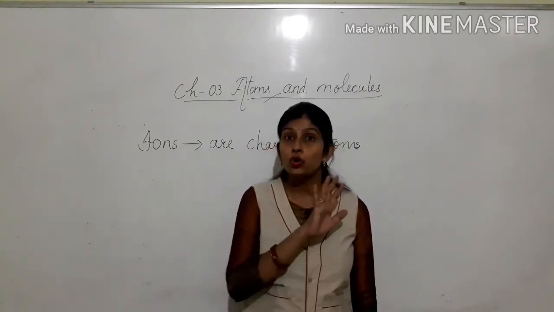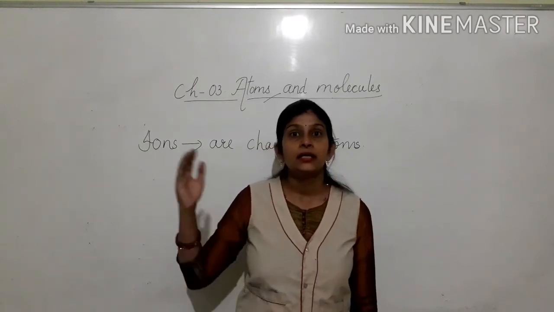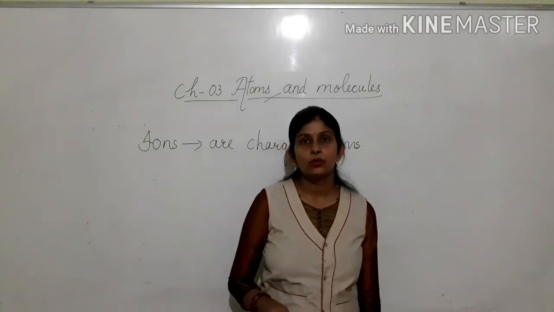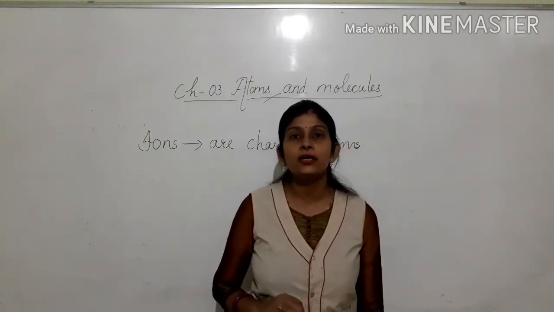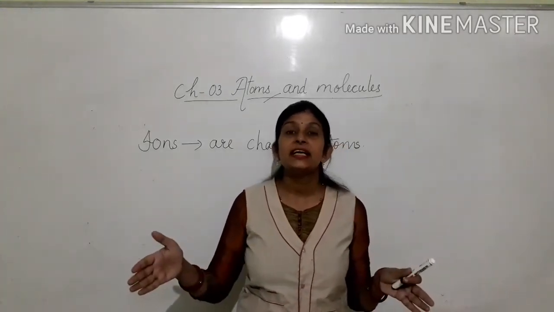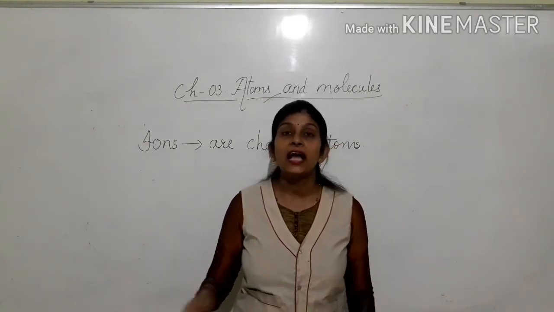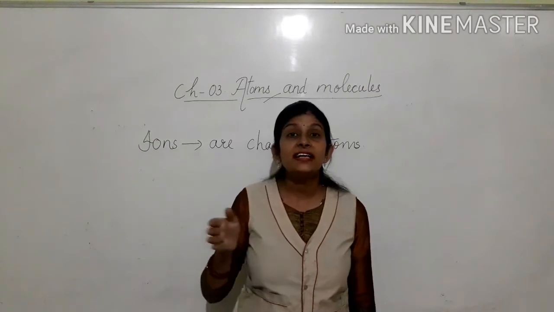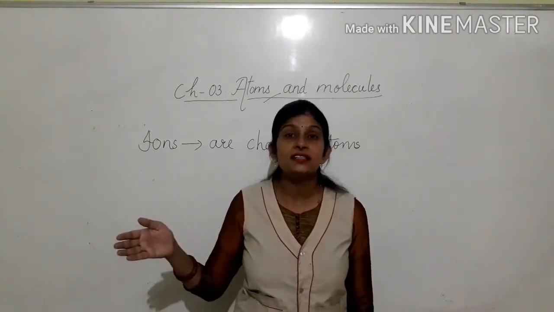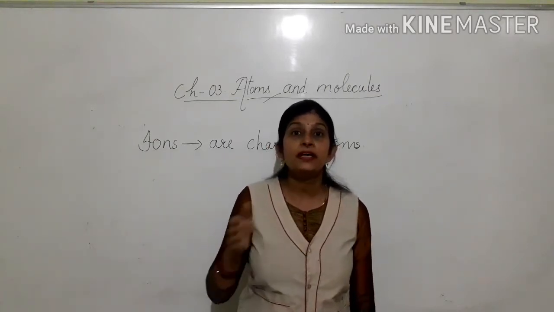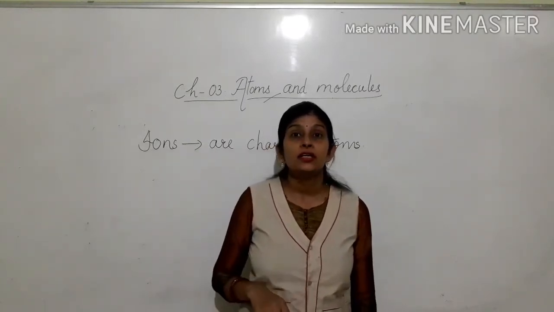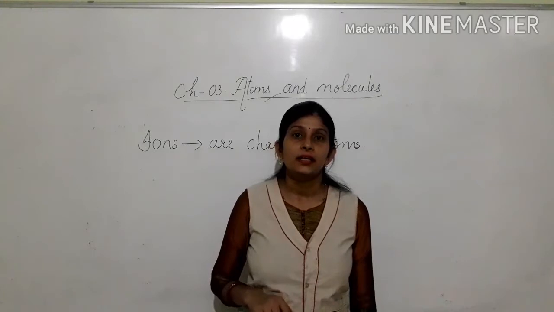Now it is no more an atom, it is an ion. Again I am repeating my point: an atom is electrically neutral, having no or zero charge. But when it acquires charge, when it becomes charged, that charged atom is called an ion.